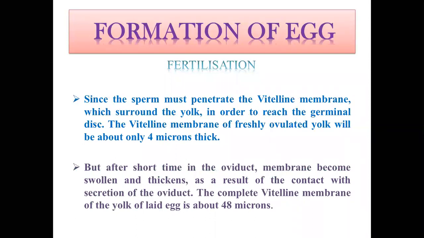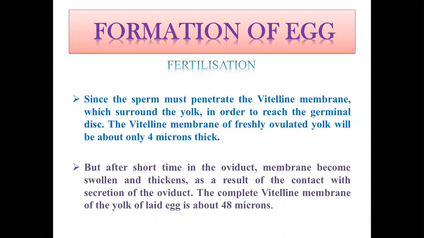The sperm must penetrate the vitelline membrane. We have already learned that the yolk is surrounded by the vitelline membrane. So the sperm must penetrate this membrane to reach the blastodisc, or germinal disc, of the yolk, and then there will be development of the chick embryo. The vitelline membrane of a freshly ovulated yolk is only 4 microns thick, so it is easy for sperm to penetrate.